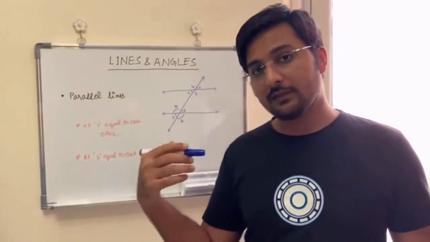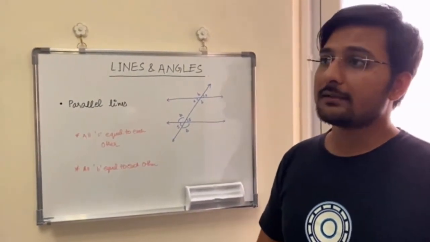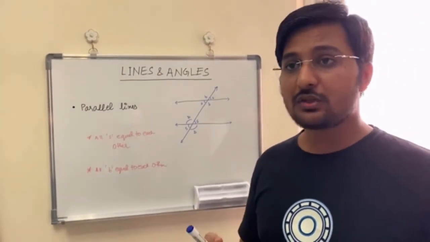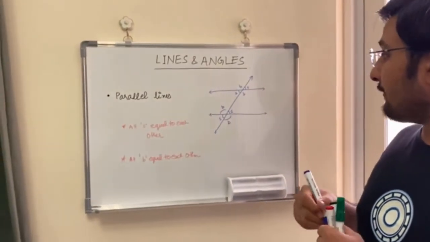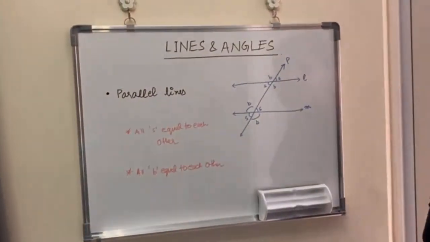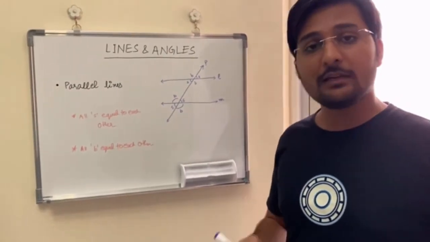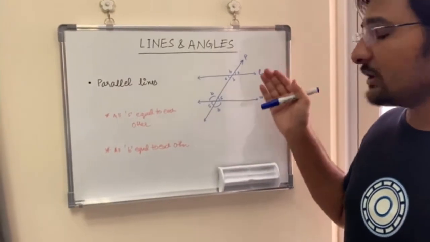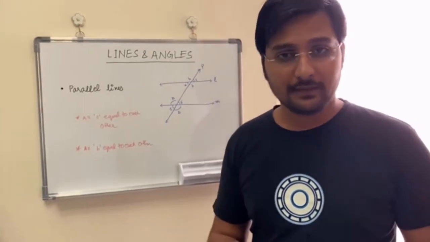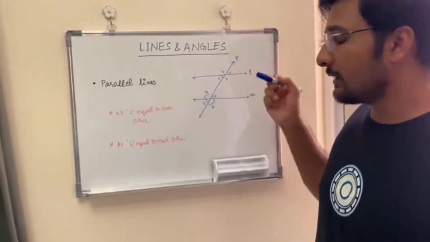Okay guys, the first thing we are going to discuss in lines and angles is parallel lines. If I ask you the definition of parallel lines, you would say they are lines which never meet. So we have line L and line M, which are parallel to each other, and there is another line P which intersects both lines. When two lines intersect, angles are created, and I have marked those angles here.